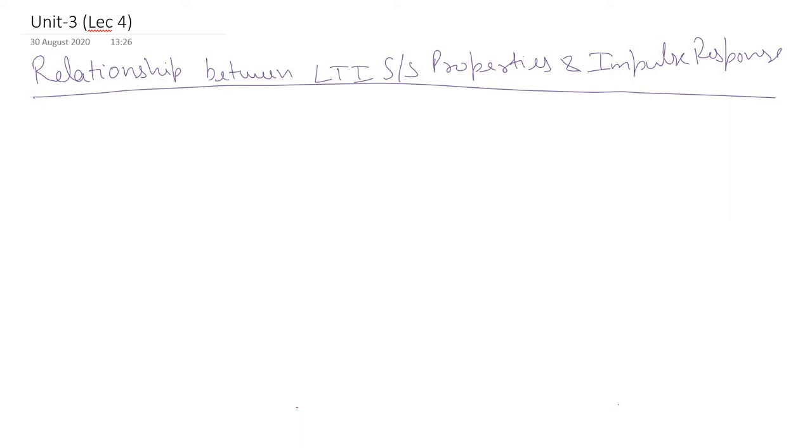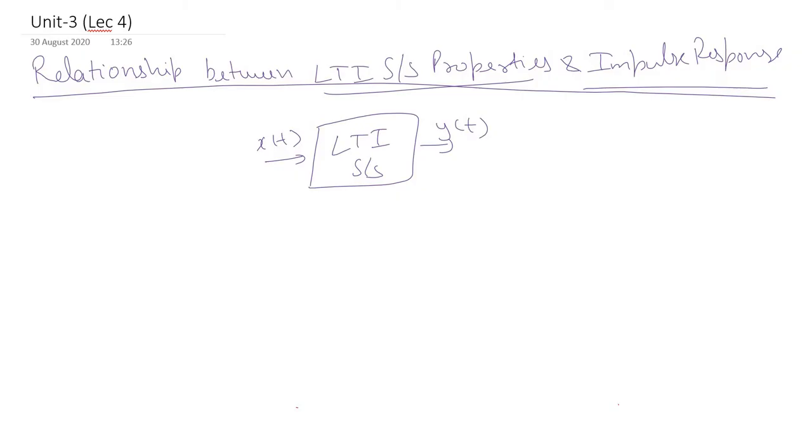Today we'll discuss the next topic, that is the relationship between LTI system properties and the impulse response. We know that for any LTI system, suppose we have an LTI system with input x(t), output y(t), and impulse response h(t), or its discrete counterpart x[n], y[n], and h[n], the impulse response characterizes the input-output behavior. That is the thumb rule.